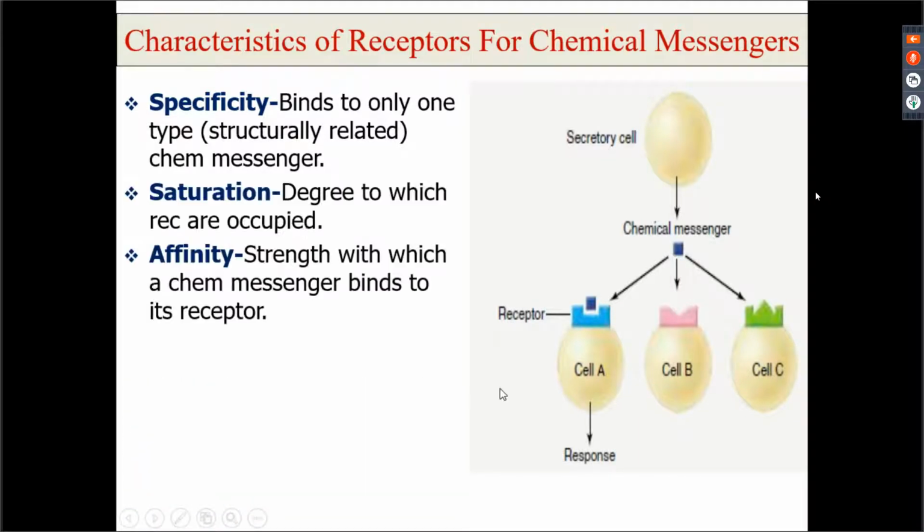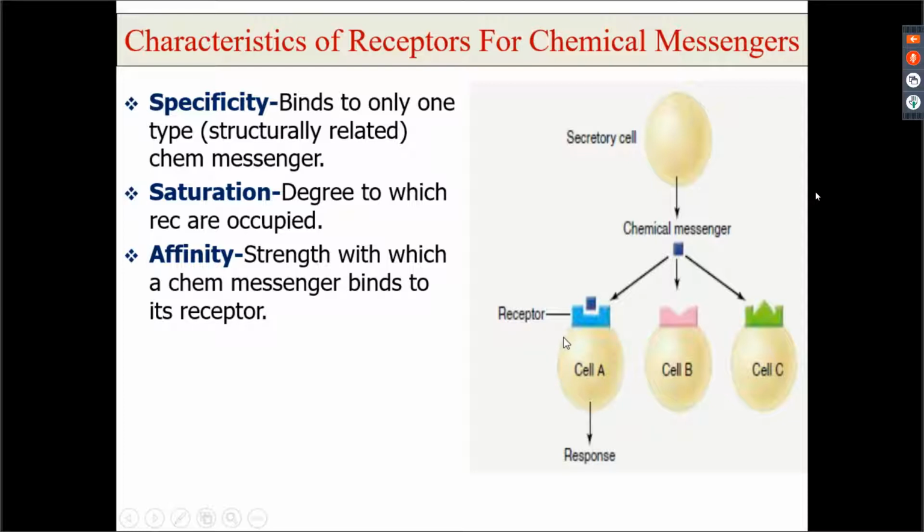Now once you have a receptor, say in your class you are 250 students, and suppose there are only 240 chairs, right? So 240 students will sit and 10 will be left over. That means the class has been saturated, right? Similarly here, because there is a specific receptor and a specific chemical messenger, there is a limit to which the chemical messengers can bind to the receptor.